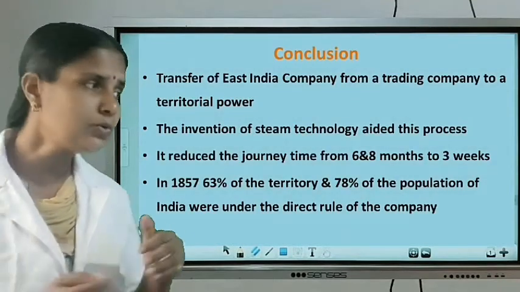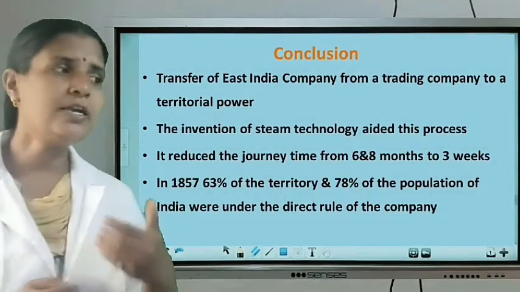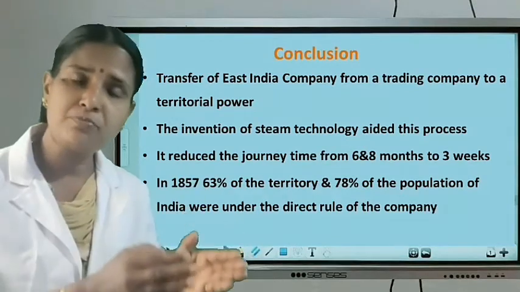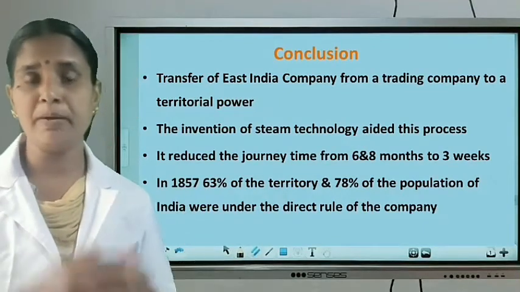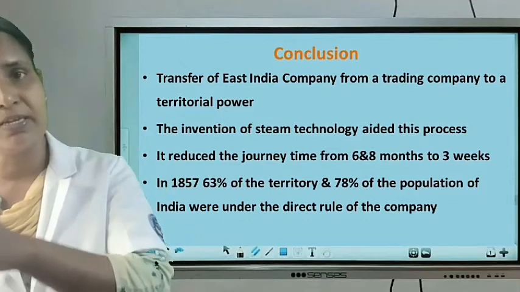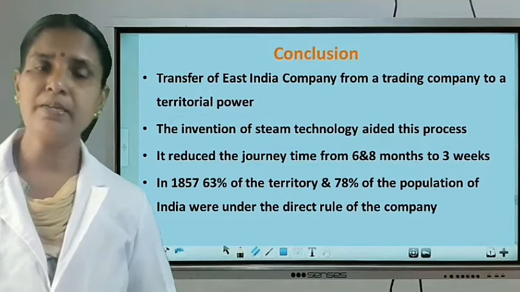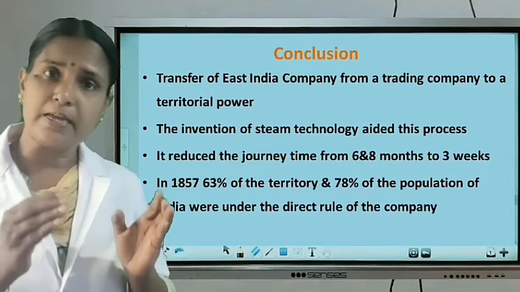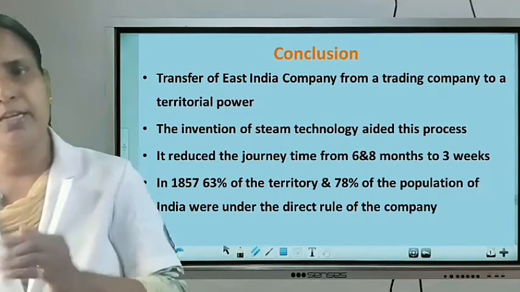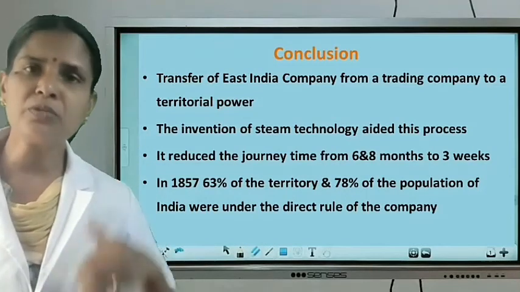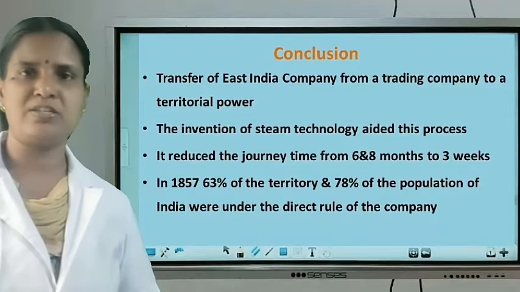Listen, the conclusion part says that the East India Company first came to India for trade purposes only, but later it turned into a political power in India. The establishment of political power in India became so fast due to the introduction of steam technology.